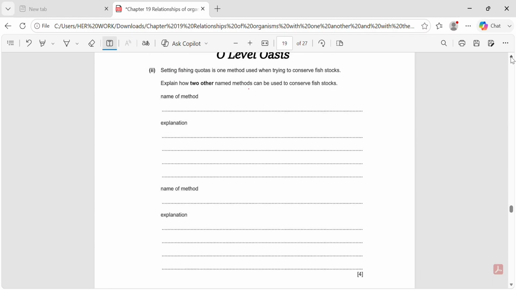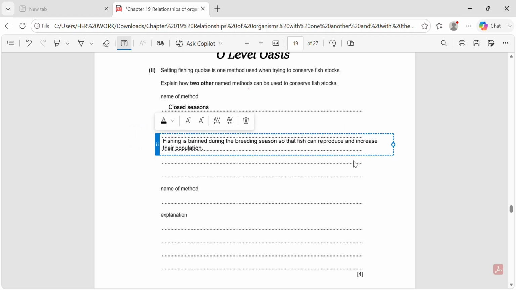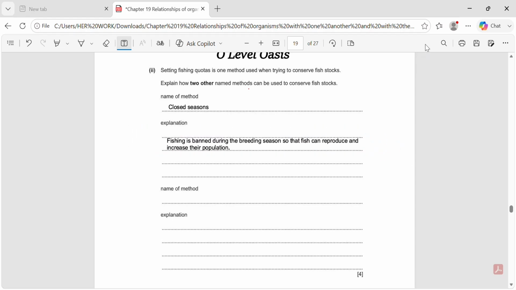Moving on, setting fishing quotas is one method used when trying to conserve fish stocks. Explain how two other named methods can be used to conserve fish stocks. One method is closed seasons. During the breeding season, fishing is temporarily banned so that fish have enough time to reproduce and increase their population before fishing begins again. The explanation we will write is, fishing is banned during the breeding season so that fish can reproduce and increase their population.